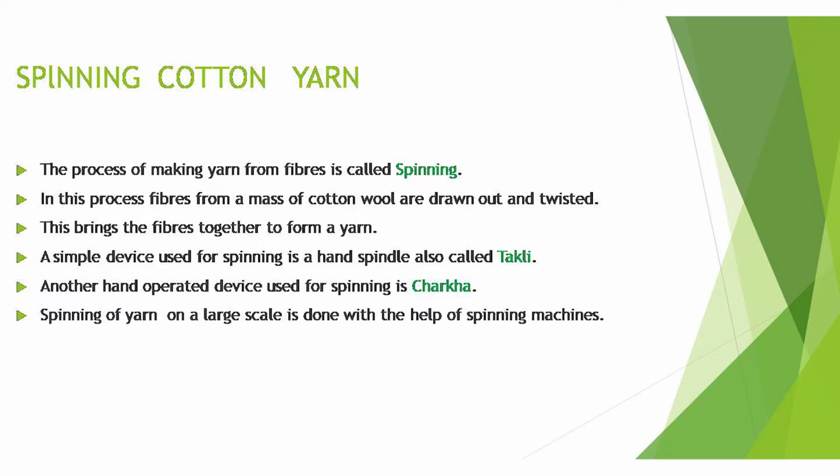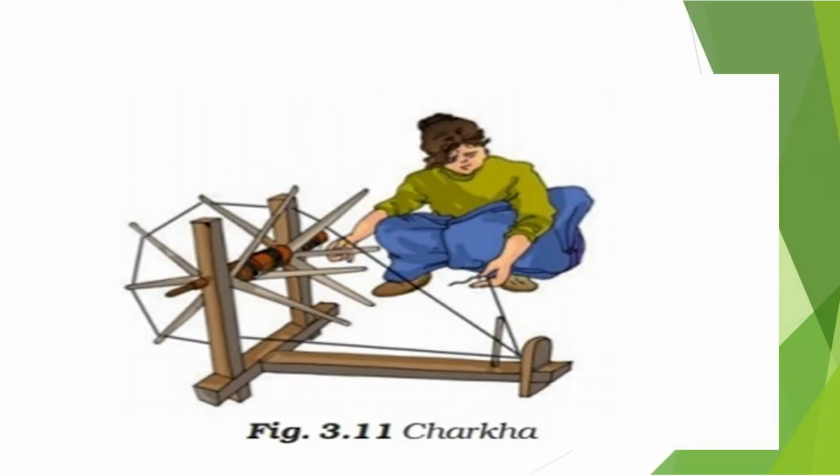Another hand-operated device used for spinning is charkha. Look at the slide. This is the image of charkha. In this image, we will show how the cotton fiber is converted into a yarn.